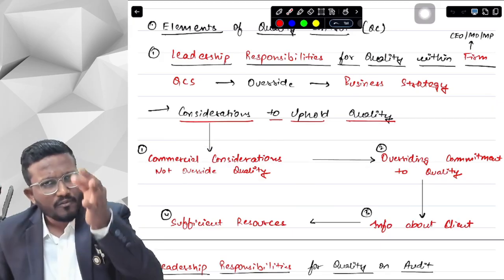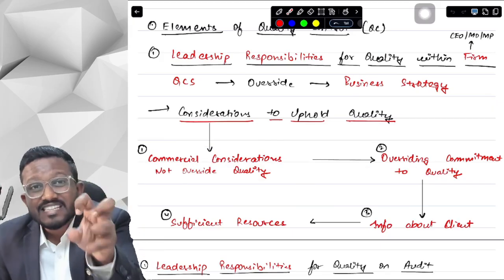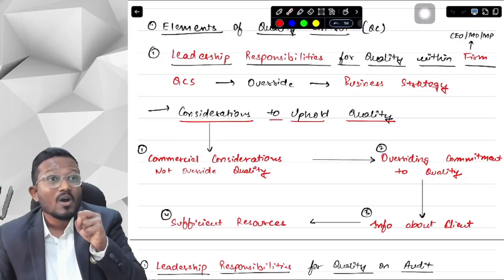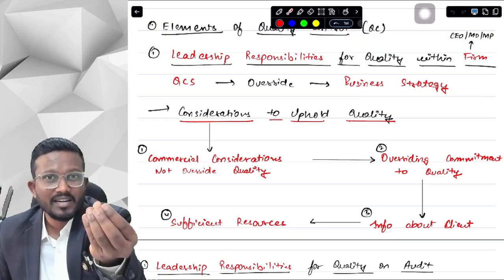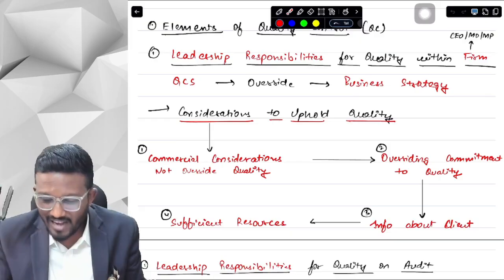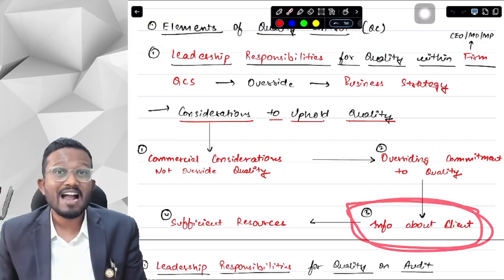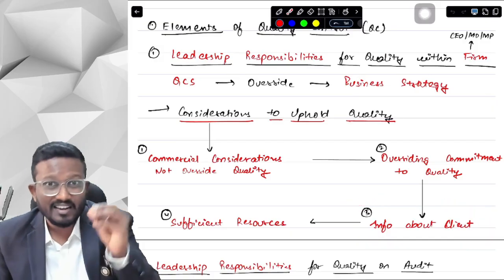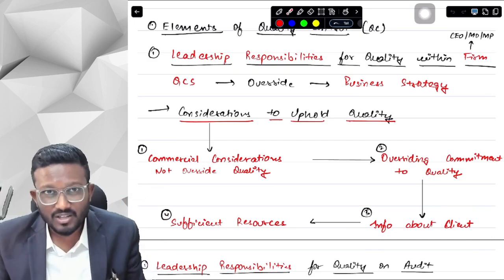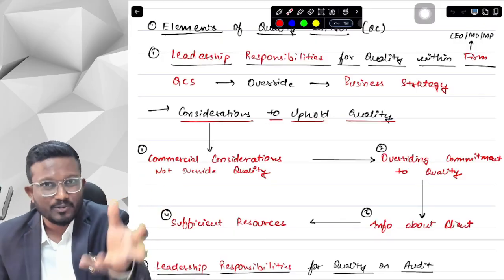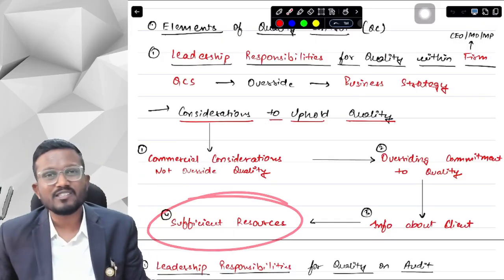Now if we have to work with quality on any client, we first have to get information about the client. We will get to know what the client is and how the client works, and only then will we be able to provide quality services. So they are saying that we have to obtain information about the client, and to do that, we have to dedicate sufficient resources. We have to send our personnel to extract information about the client, using their time, efforts and resources. So we need sufficient resources for doing this.